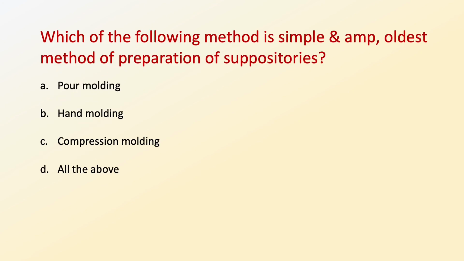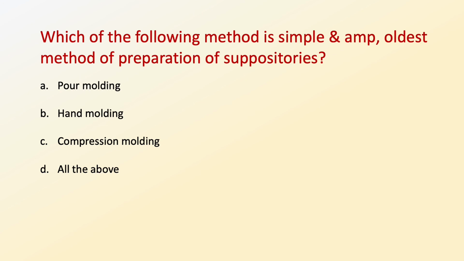Now the last question for this video is, which of the following methods is the simple and oldest method for preparation of suppositories? The options are option A, pour molding method, option B, hand molding method, option C, compression molding method, or option D, all the above options are correct.